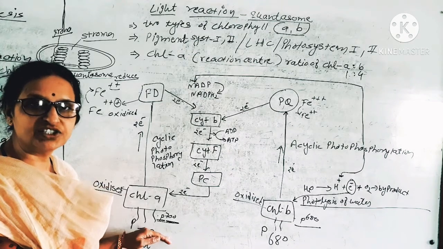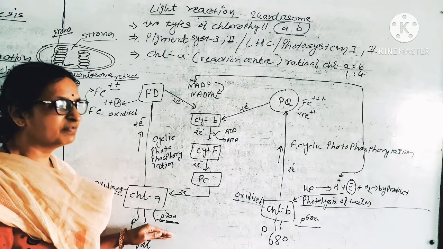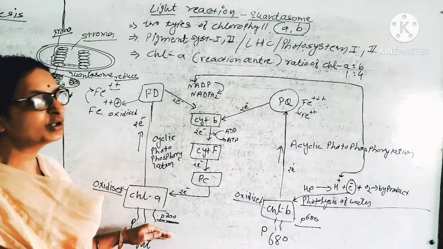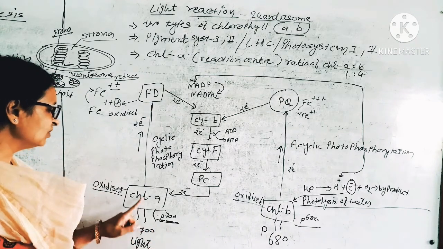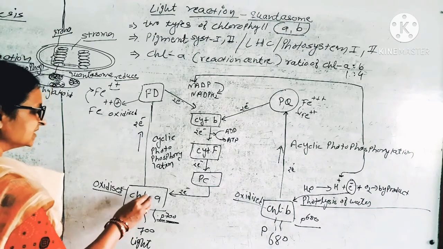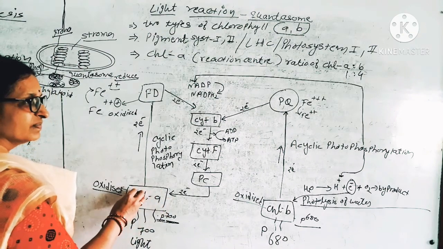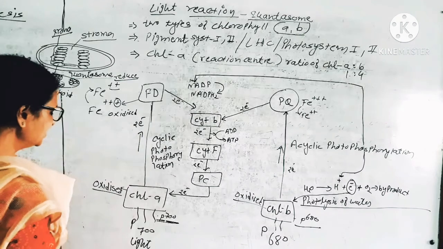Photon is the energy released by the white light wavelength, where the energy released by a particular color is called a photon. So chlorophyll A will absorb the light of photon 700 nanometer wavelength. Chlorophyll A absorbs the light and it gets excited and releases the electron.